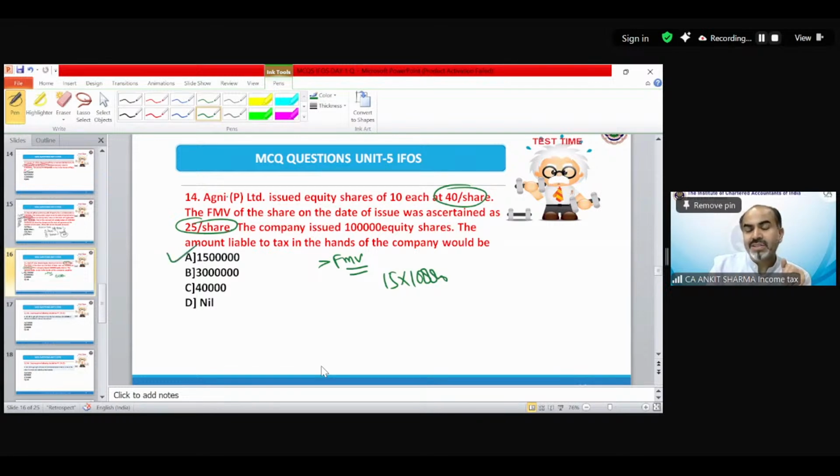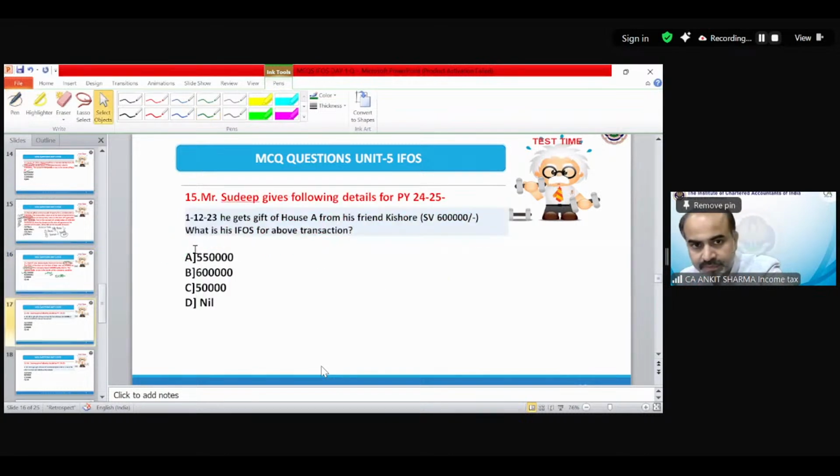Suppose it's not a closely held company. Suppose it's a widely held company. Then what would happen? The answer would be nil because the provision is not applicable in the case of a widely held company. Now, 15th question: Mr. Sudeep gives the following details for previous year 24-25.